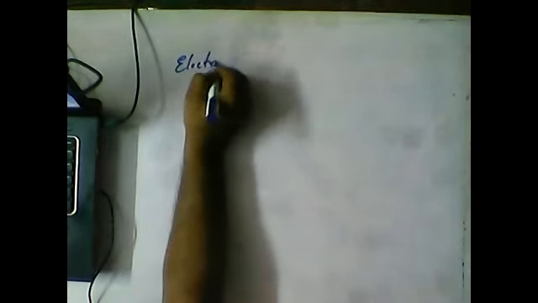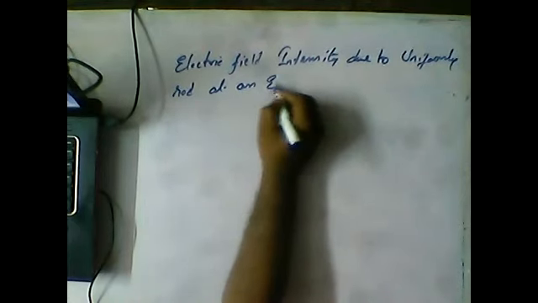Okay, guys, so just now we discussed the electric field intensity due to a uniformly charged rod at its axial end. Right now we are going to discuss it at its equatorial point. So here our topic is electric field intensity due to a uniformly charged rod at an equatorial point.